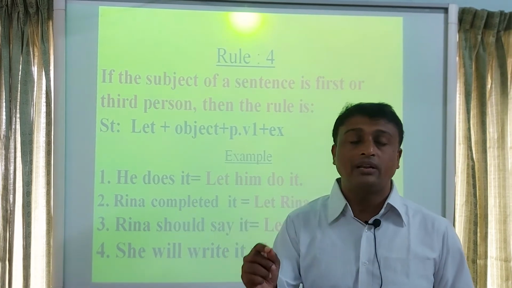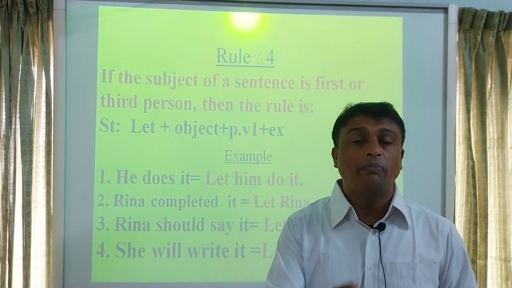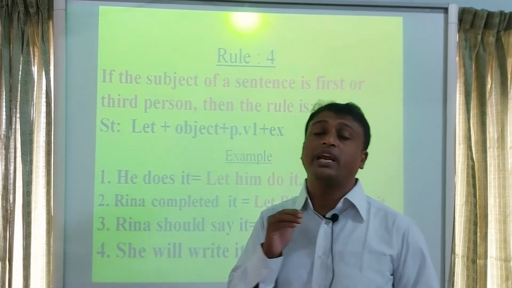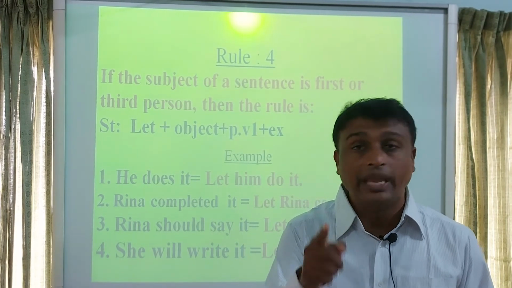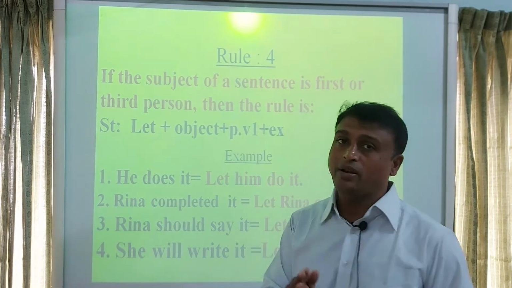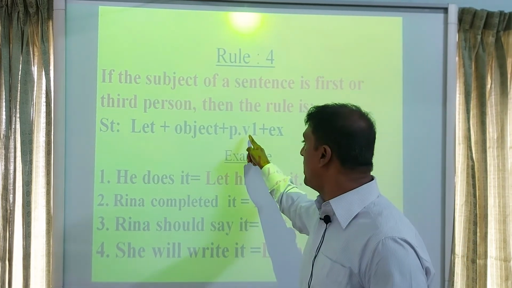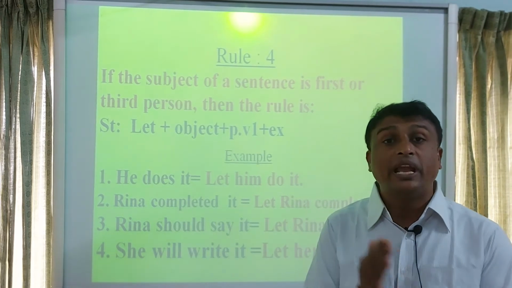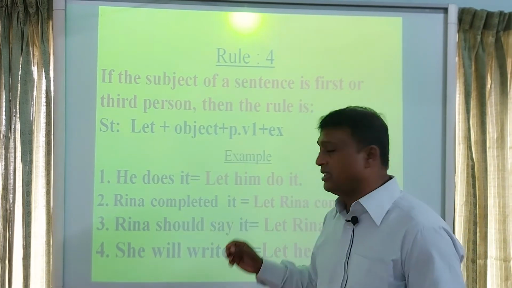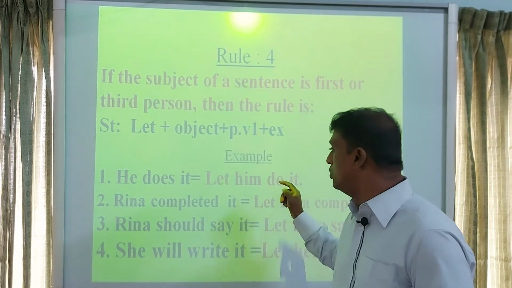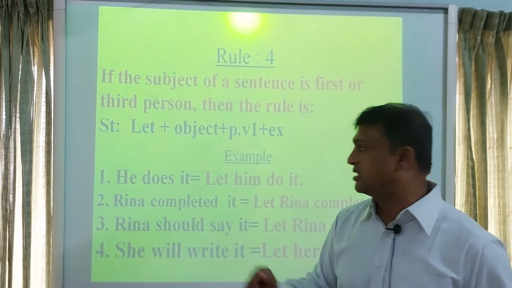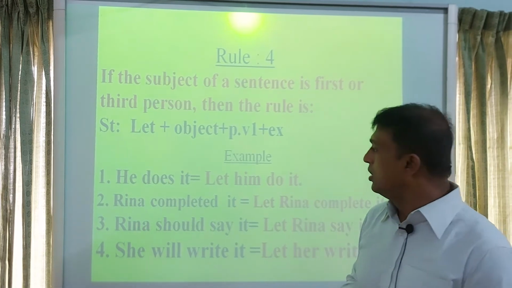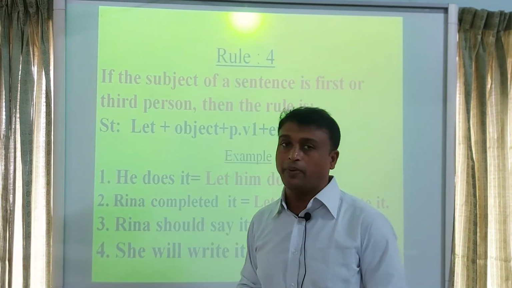Then we will write the objective form of the subject. Here the subject is he. The objective form of he is him. Then we will write principal verb 1 of does, the base form, which is do. Then we will write the object, it. Let him do it.